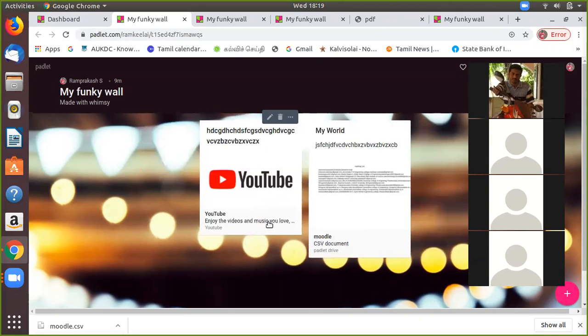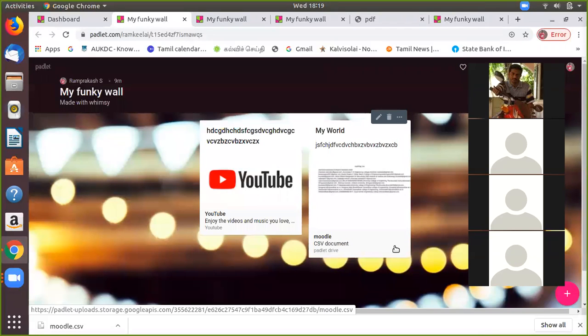You make a Padlet by using this button and you can write your content. If all the students are in the lab, they can log in to this Padlet. If you want to give any content to the students in the lab or in the classroom, use this Padlet.